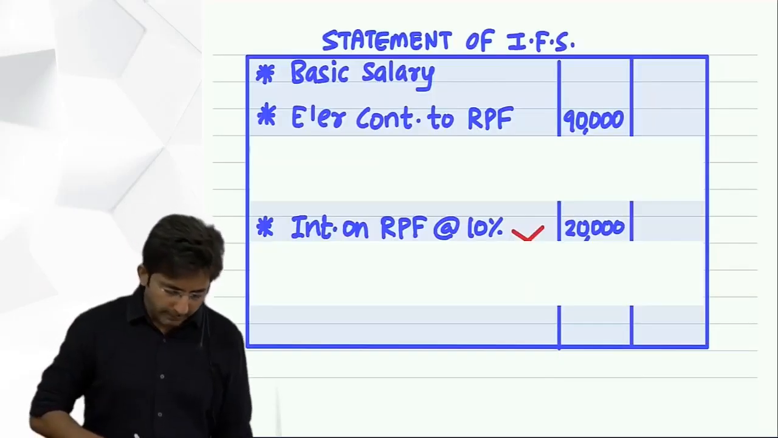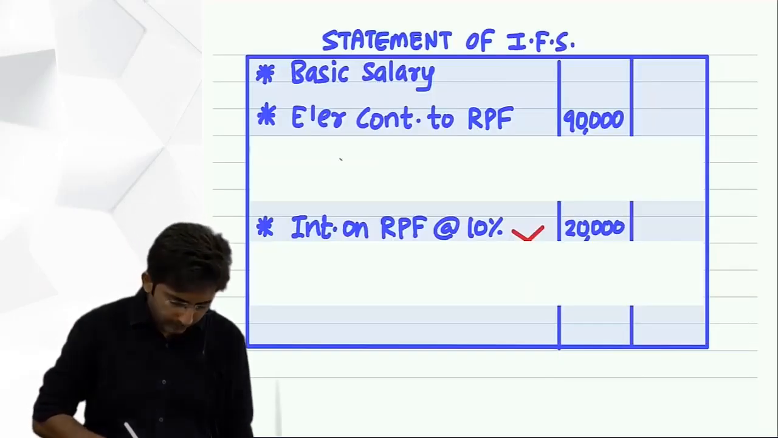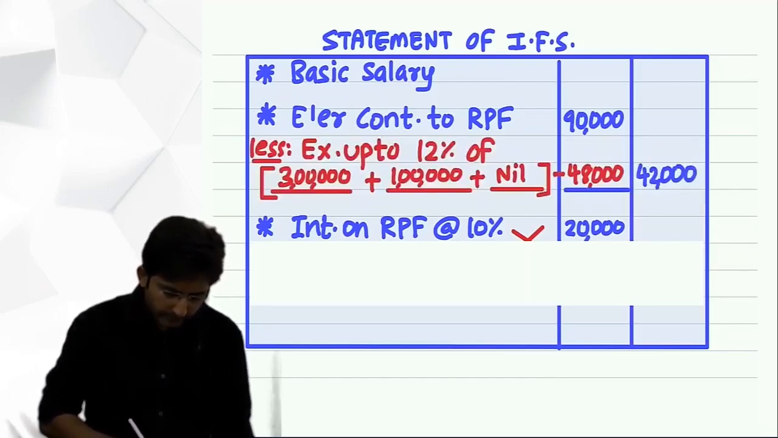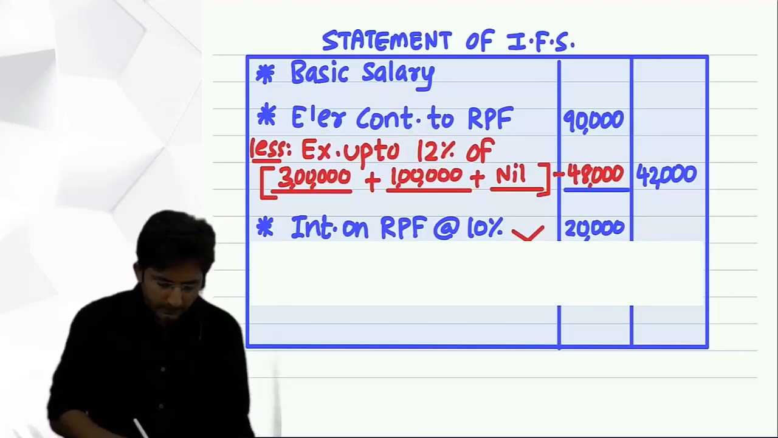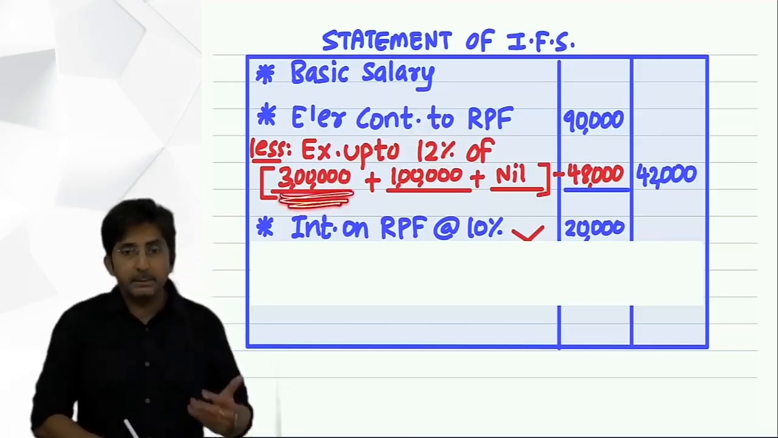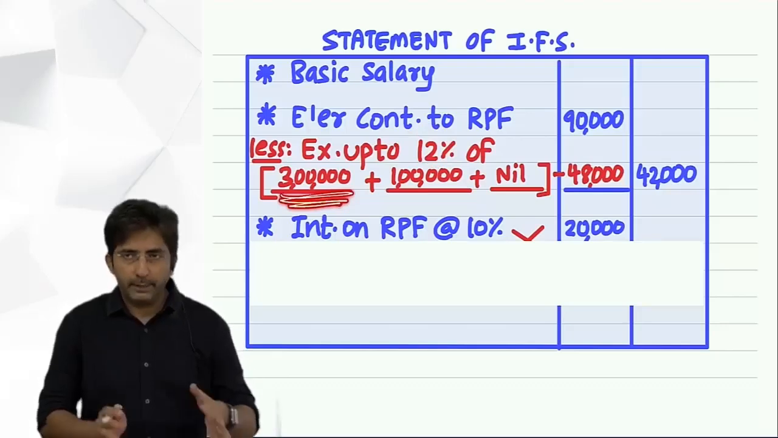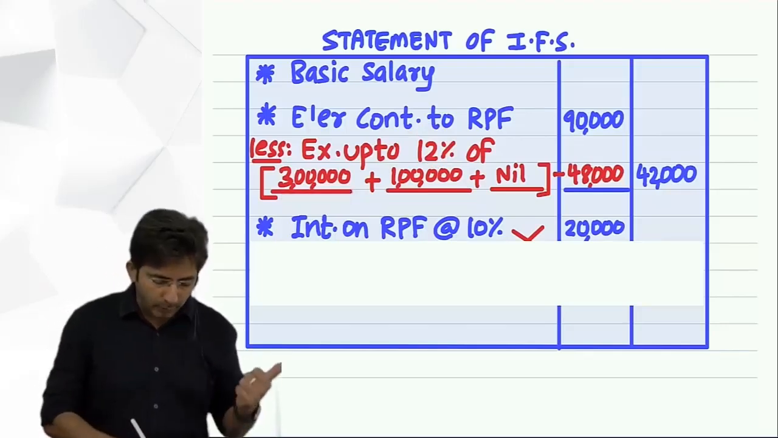So accordingly, look. This way you will present exempt up to 12%. 12% is fixed. Now this 3 lakhs I am assuming it is the basic salary. This you will be able to find from the question. In every question there will be basic salary. So record the basic salary.